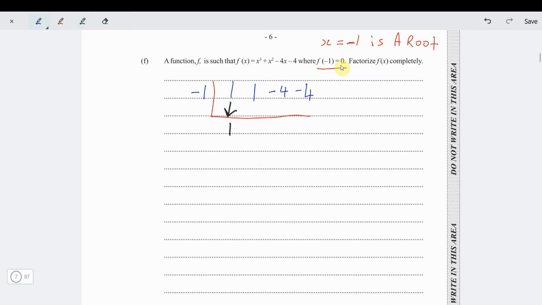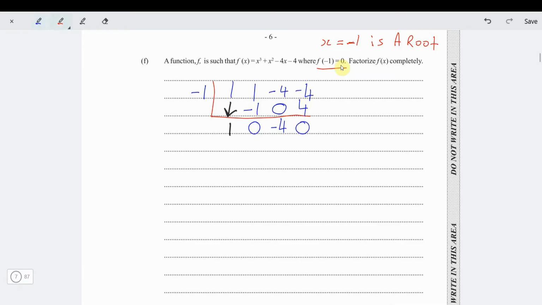Then you multiply. Minus 1 times 1 is negative 1. Then you add them. 1 plus minus 1, 0. Then you multiply again. Negative 1 times 0, 0. Then you add again. Minus 4. Negative 1 times 4 is positive 4. Negative 4 plus 4, 0. What is this saying to us?